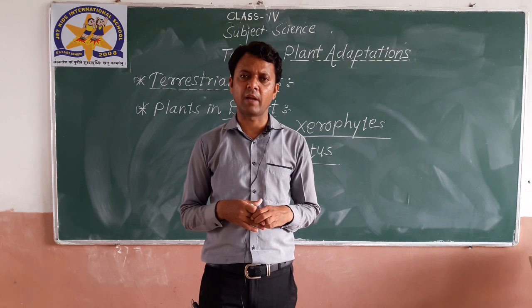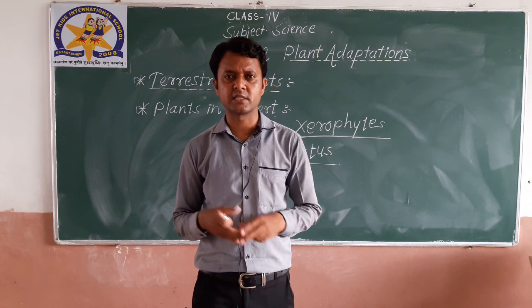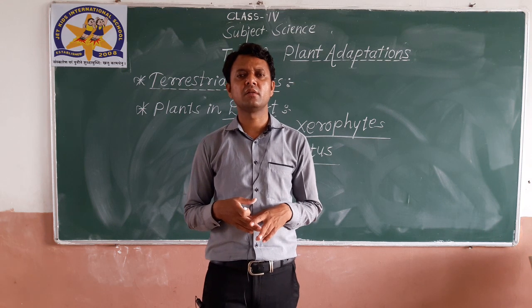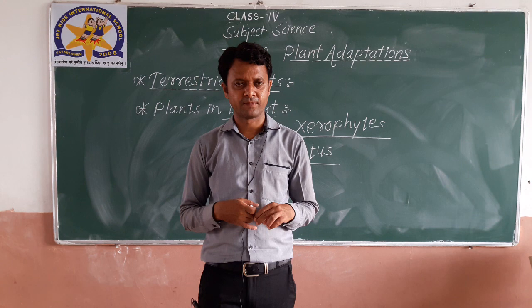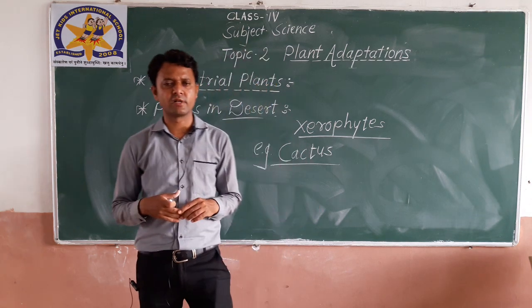These are the main three adaptations of the plants which are present in the desert. While discussing terrestrial plants, which grow on land, we have seen the first type, that is plants in desert. Okay, let me revise once again.